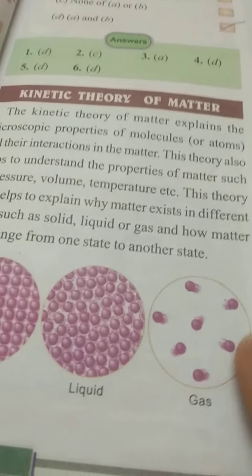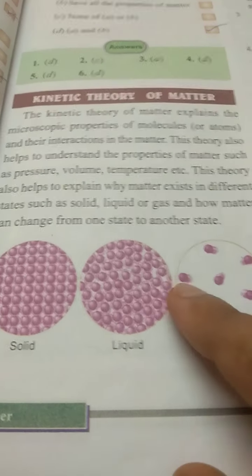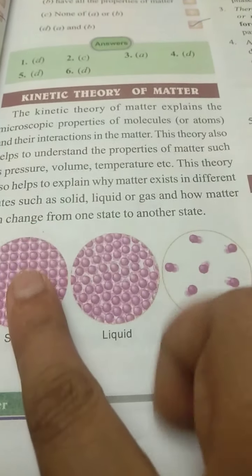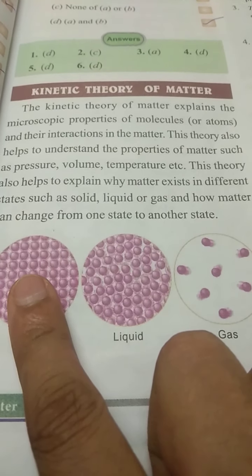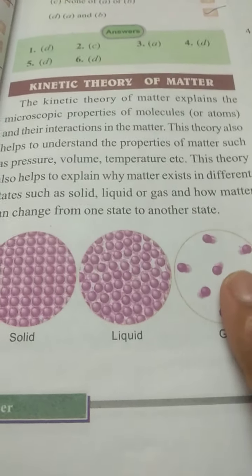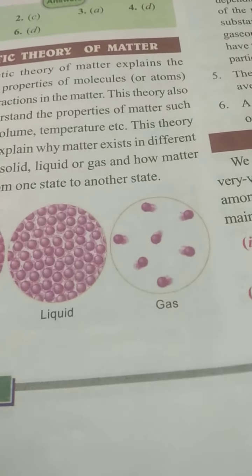In 6th and 7th class you learned the main properties of solids, liquids and gases. In solids the particles are very tightly packed, in liquids loosely packed, and in gases even more loosely packed.